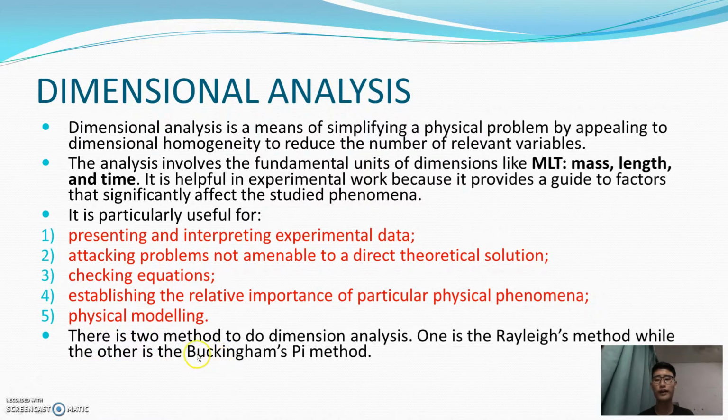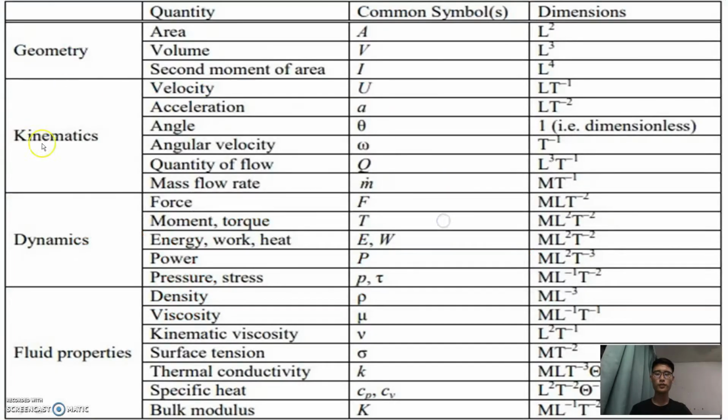There are two methods to do dimensional analysis. One is Rayleigh's method. One is Buckingham's pi method. This will be the table for the dimensions. This column will be the quantities. This column will be the common symbols. This column will be the dimension. Dimensions consist of M, L, and T, which are mass, length, and time.